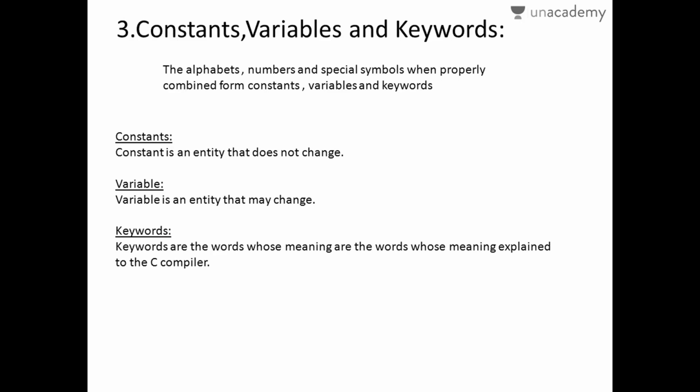Now, I'll tell you what are constants, variables, and keywords. As I said you, all the alphabets, numbers, and special symbols were properly combined to form constants, variables, and keywords. As the word suggests, a constant is an entity that does not change. Variable is an entity that may change depending on the program that we write. Then keywords, these are the words whose meanings are already explained to the C compiler. That means wherever you use this type of word, compiler understands that this is a keyword that had that particular meaning.